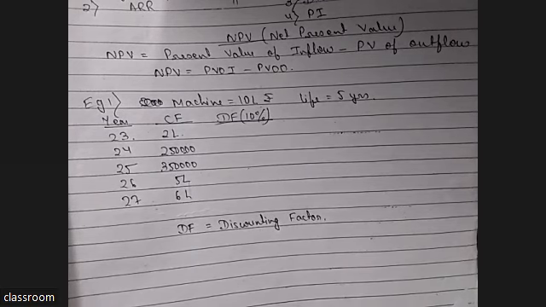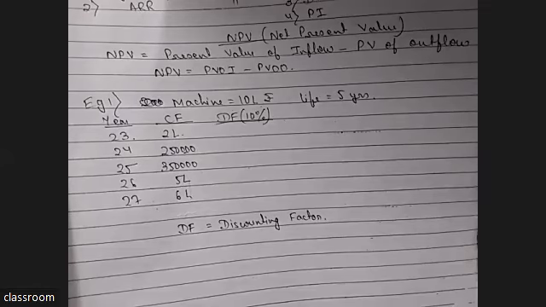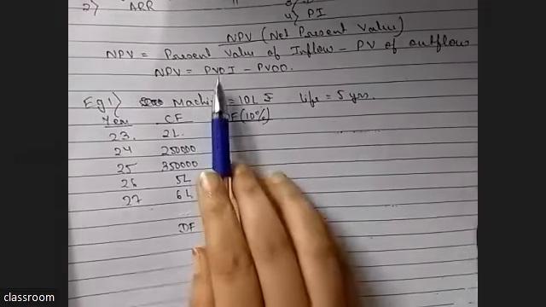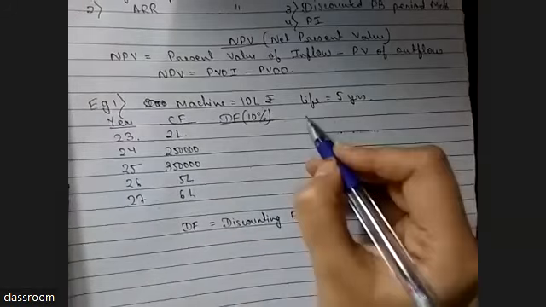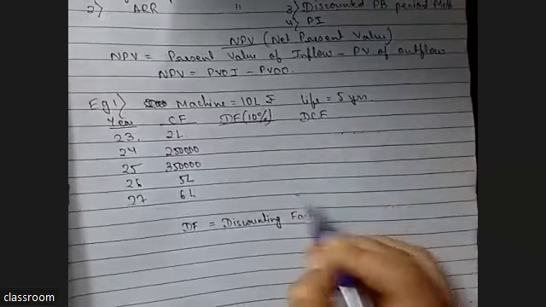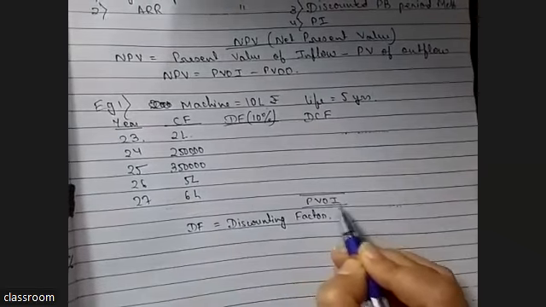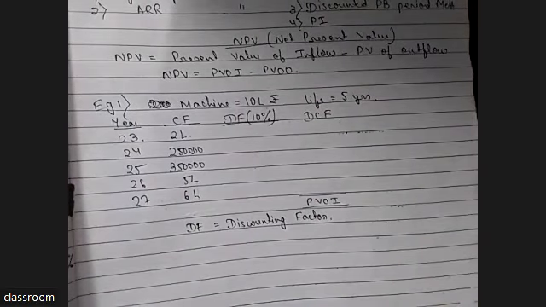But if we are in the fourth year and want to find the first year's present value, then we will be discounting. Whatever discounting we do, that will be known as the discounting factor. That means money value will decrease. So from where will you get your present value of inflow? After discounting, the discounted cash flows, after totaling, are your present value of inflow.